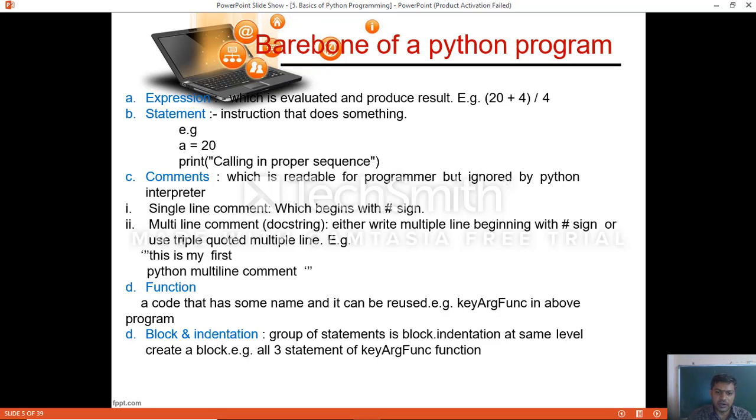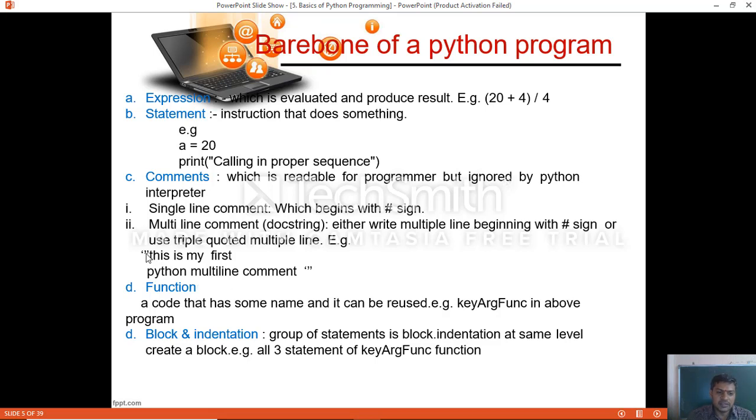Single line comment, how can we specify it? Single line comments begin with a hash sign followed by the statement. And a multi-line comment is also called a document string, docstring, in simple form. Either write multiple lines each beginning with a hash sign, where for each line you need to specify the hash, or use a triple quoted multiple line string. Example, as you can see.